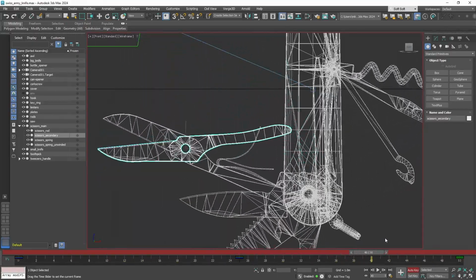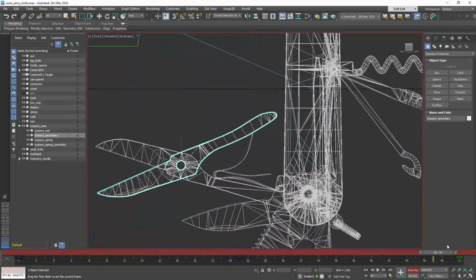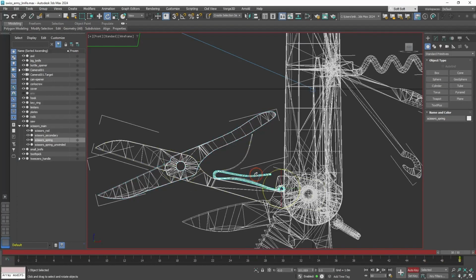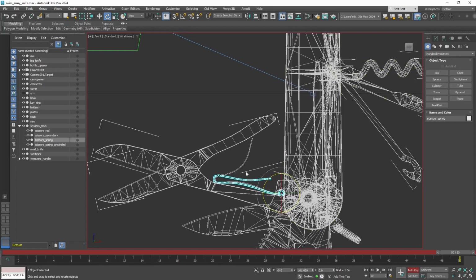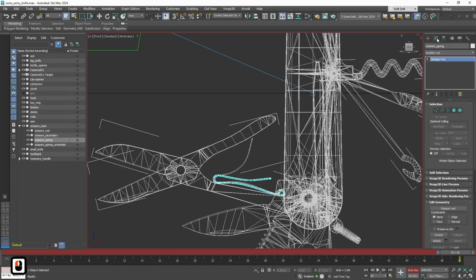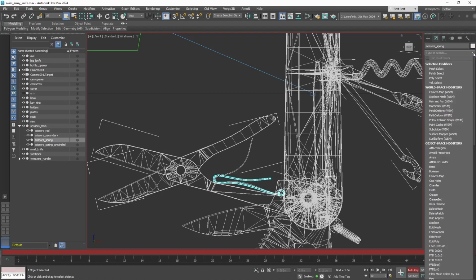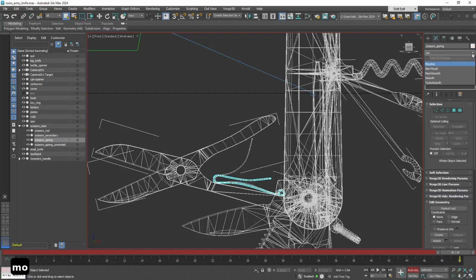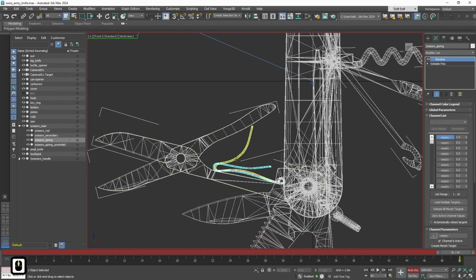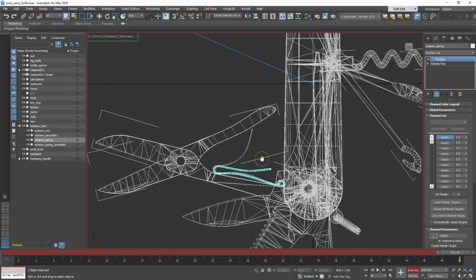Okay, everything is working. Now let's add the spring animation, because originally it is the spring which opens the scissors. Let's select the spring in scissors closed position. Then let's select the second tab here. And now let's add the morpher modifier. So we will animate the spring using morphing or vertex animation.